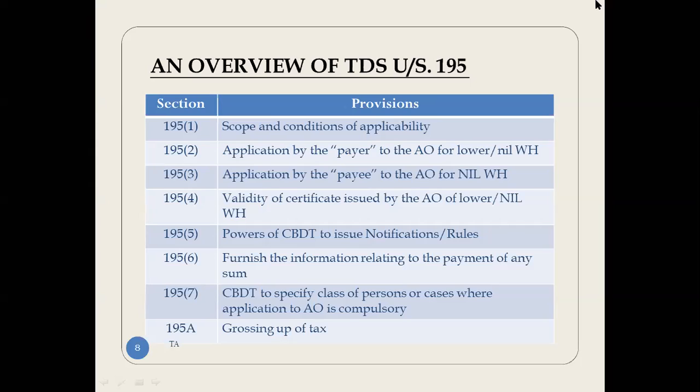So for international tax or TDS on foreign remittance, there is only one important section, Section 195, and it has 8 parts. So we will now see each part one by one.